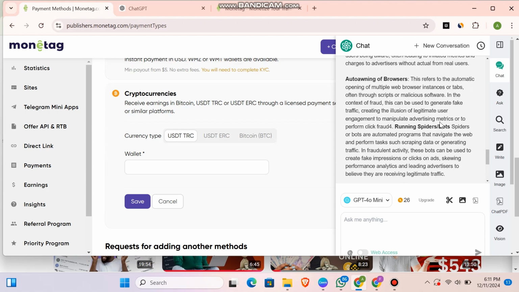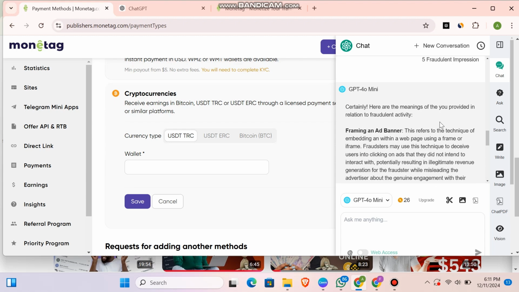So let's go to the fourth one, which I would call framing an ad banner. Now, framing an ad banner, this is where the problem lies. Whenever I make a video and I want to promote a link, I don't literally promote a link raw. What I used to do is to just embed the link in any context, something like a landing page, a contest, or an article. I embed the link inside so that people can read the article, and ahead of it, they will click the link to generate a lot of money into my account. That is the best thing.